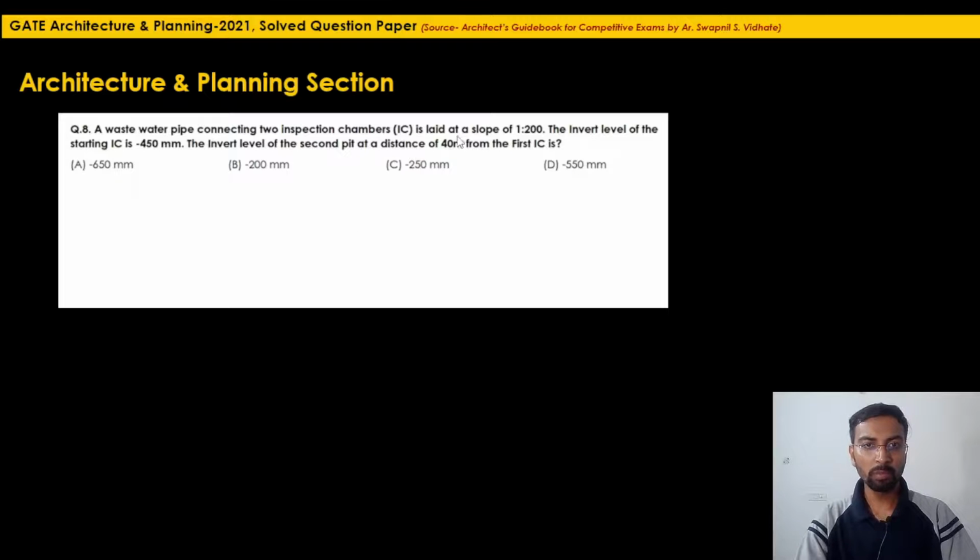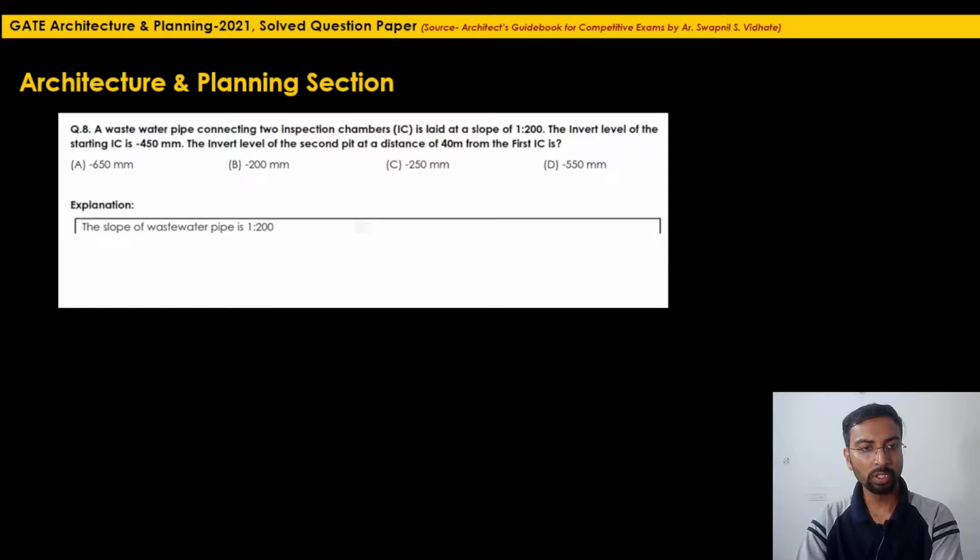So what is meant by slope? If you go 200 meters of horizontal distance, the vertical drop will be 1 meter. For 200 meters of horizontal distance, the vertical drop is 1 meter. So you just need to find out: for 200 meters there is a 1 meter drop, so for 40 meters, how much will the drop be? That is the only simple logic for this.